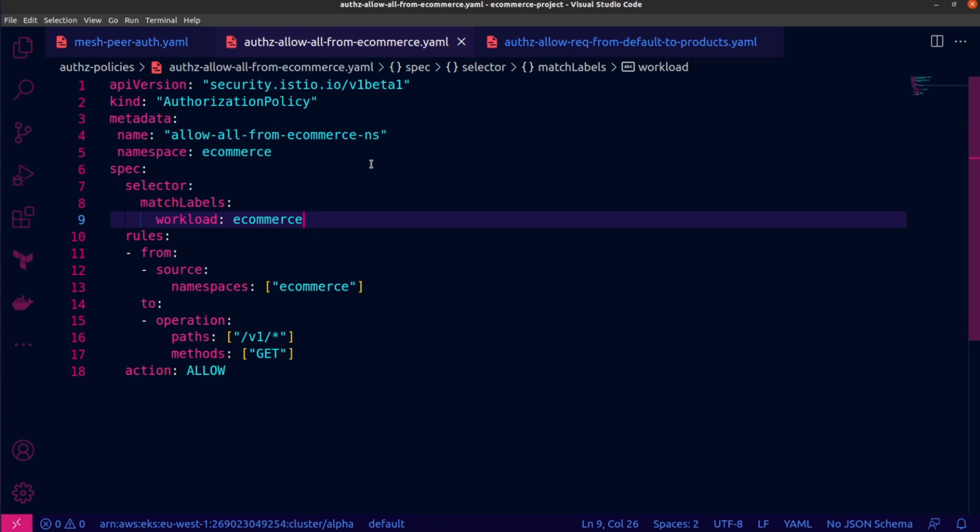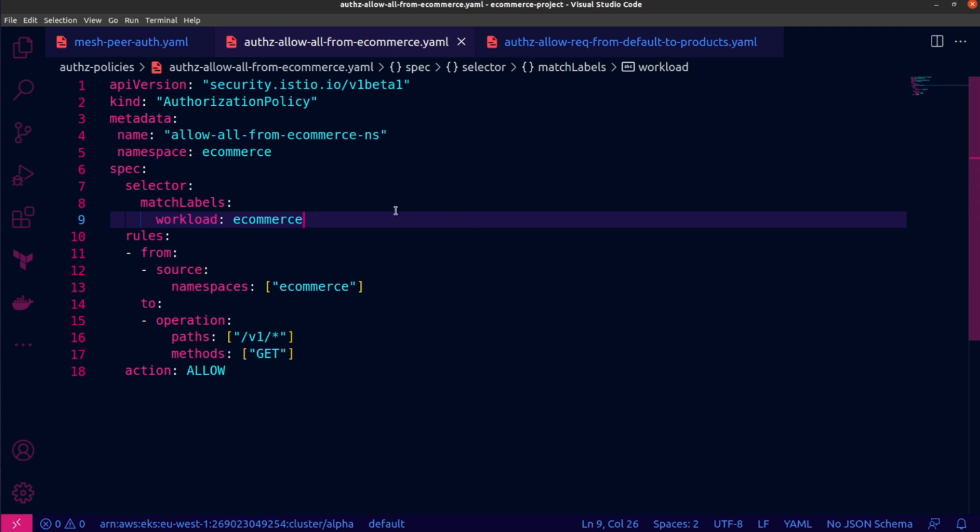When you're working with authorization policies, there are three fields that you're going to be working with: selector, rules, and an action. The selector field, as you'd expect, is used to specify the workloads that the policy should be applied to. The rules field is where we define the rules that should activate the policy that we're creating. And lastly, the action field is where we specify what action should be taken once one of the rules in the policy matches the request, whether it should be allowed or denied.